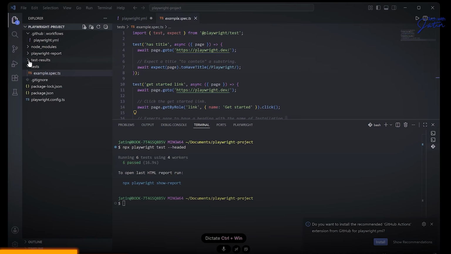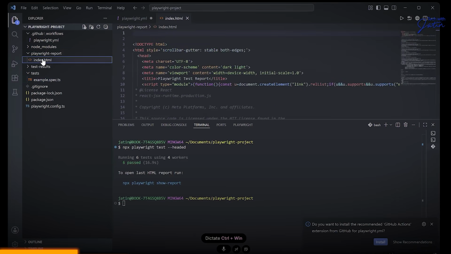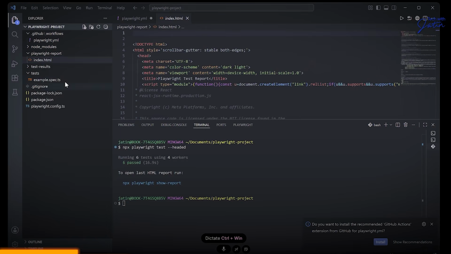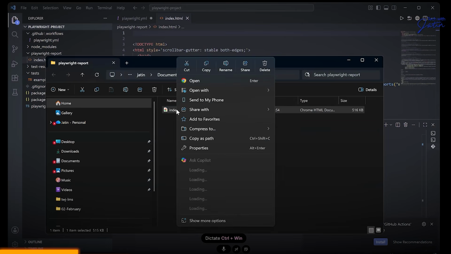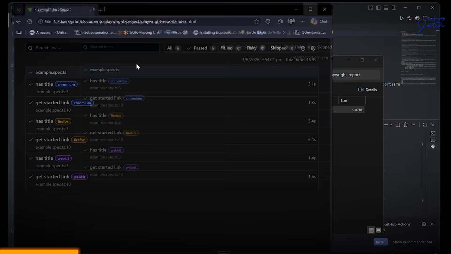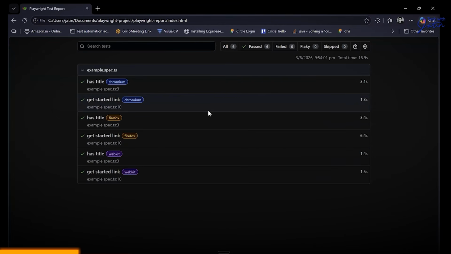All right. Now, there is this test results folder which got generated. In fact, there is also this Playwright report. If I go to this Playwright report, there is this index.html file. If I right click over here and say open, reveal in File Explorer, and then right click and say open with Microsoft Edge, you will see a decent test report popping up.